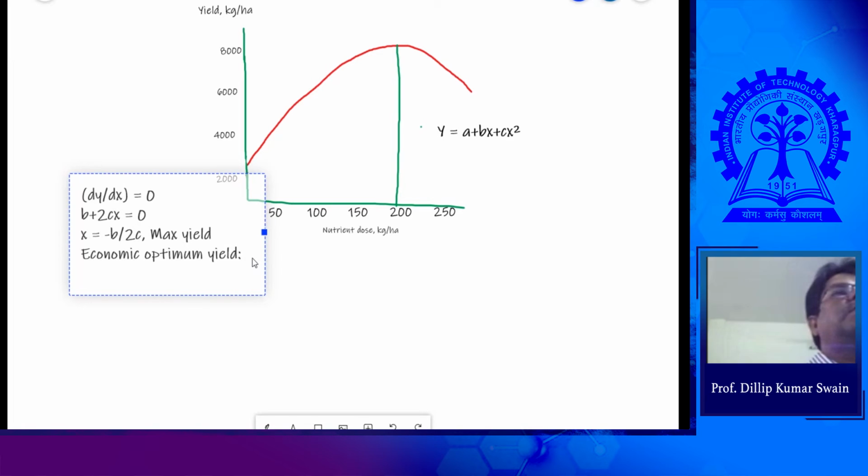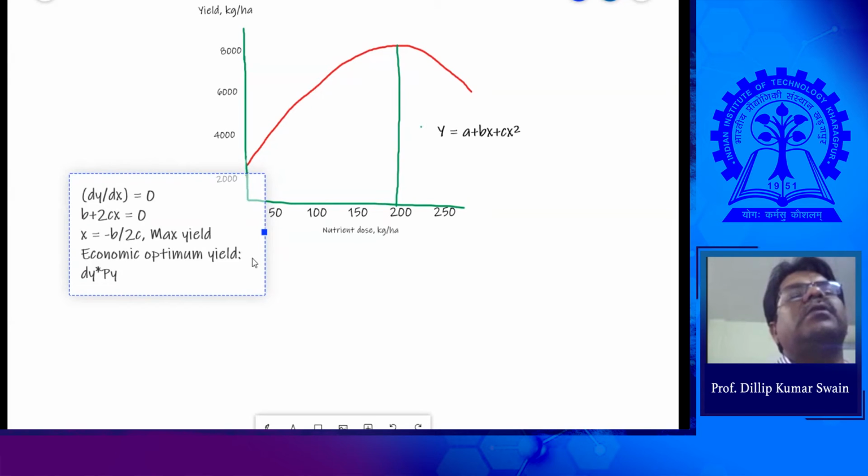Suppose now the yield is increasing by dy. Then you have to know the output of that yield, that is dy into P, the price of the unit yield. When there is a successive addition of growth factor, you get the yield dy, and what is the price per kg of the output, how much the selling price.